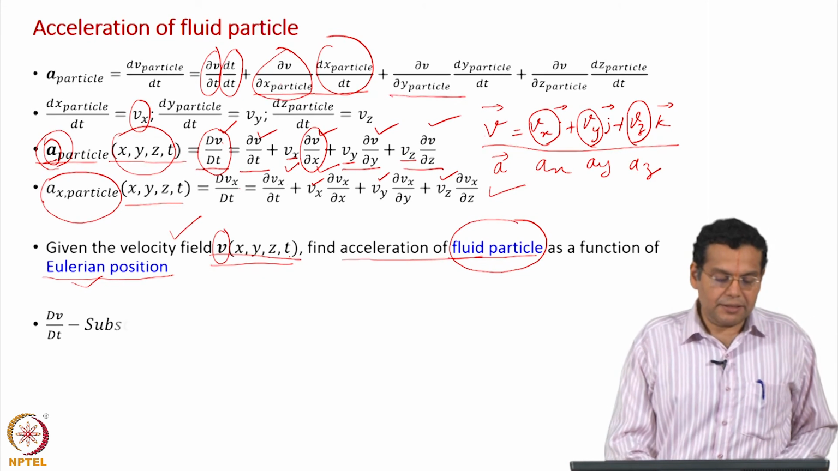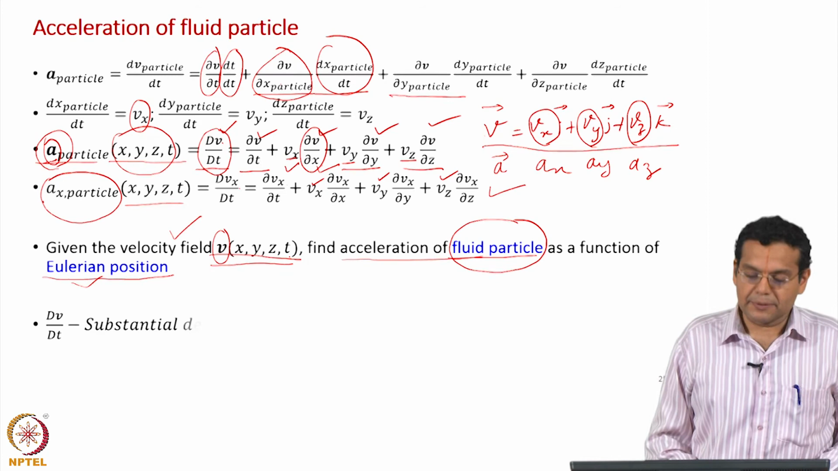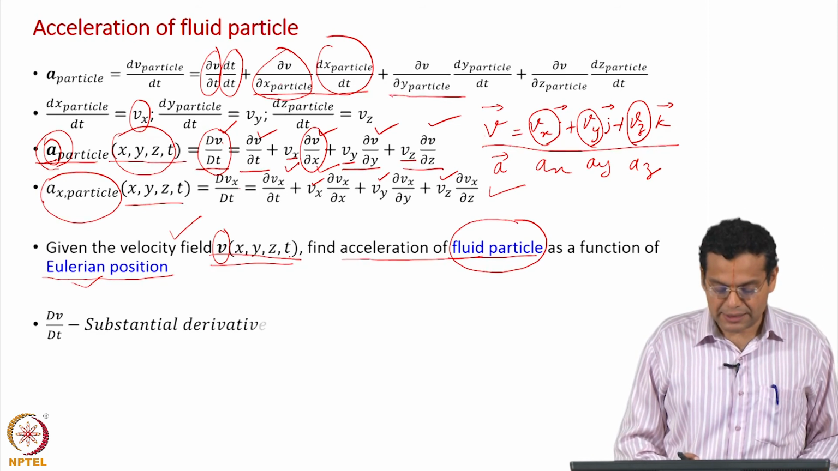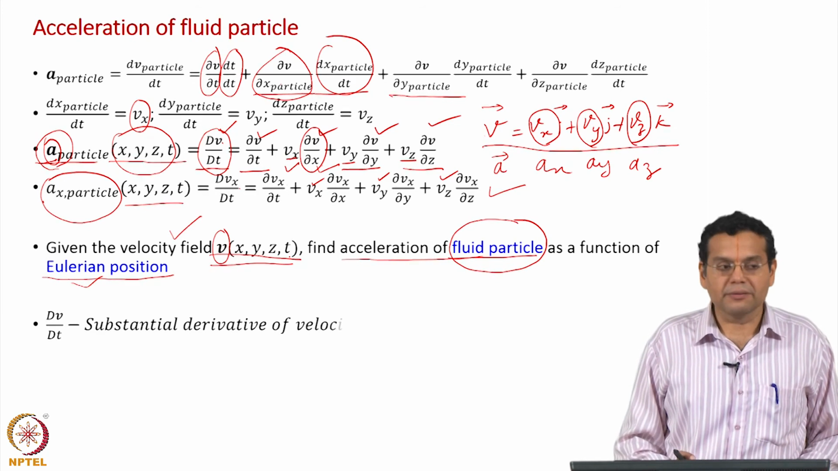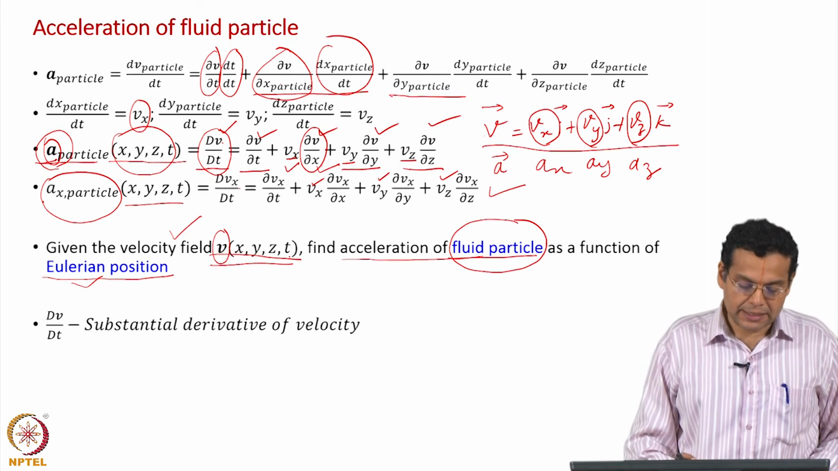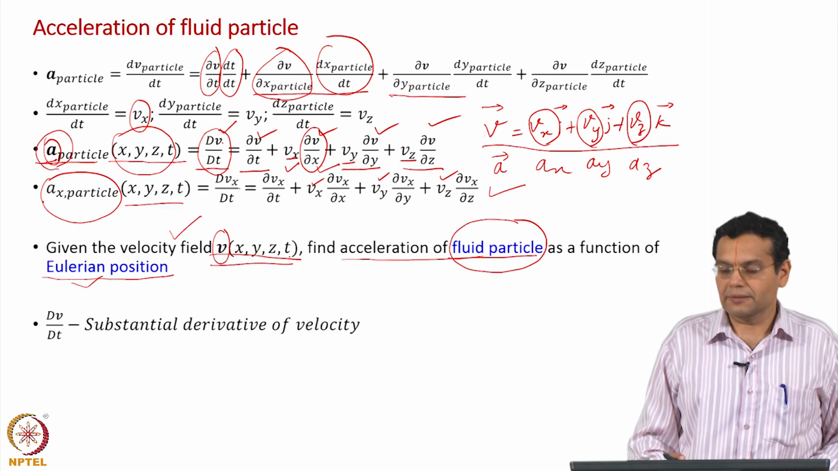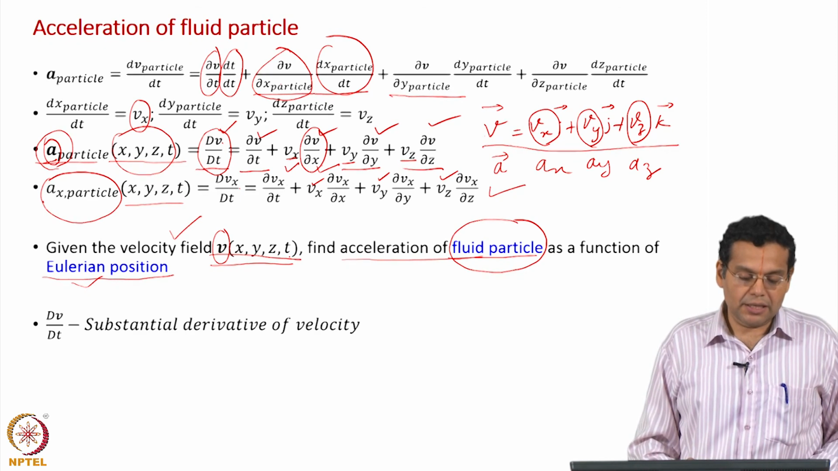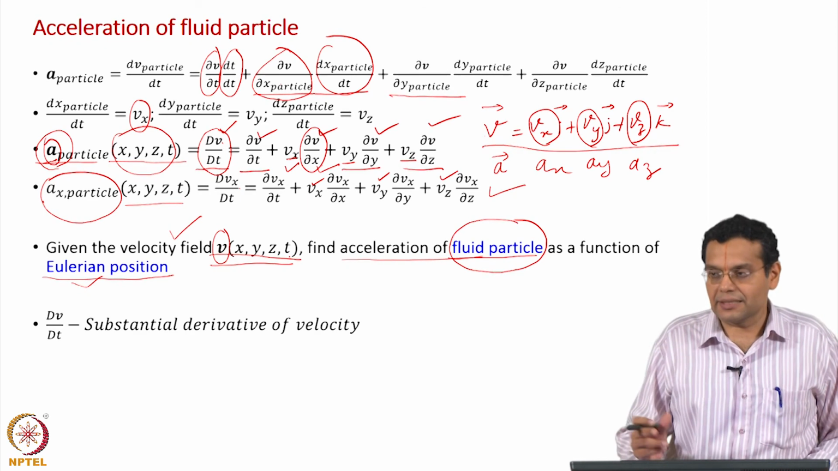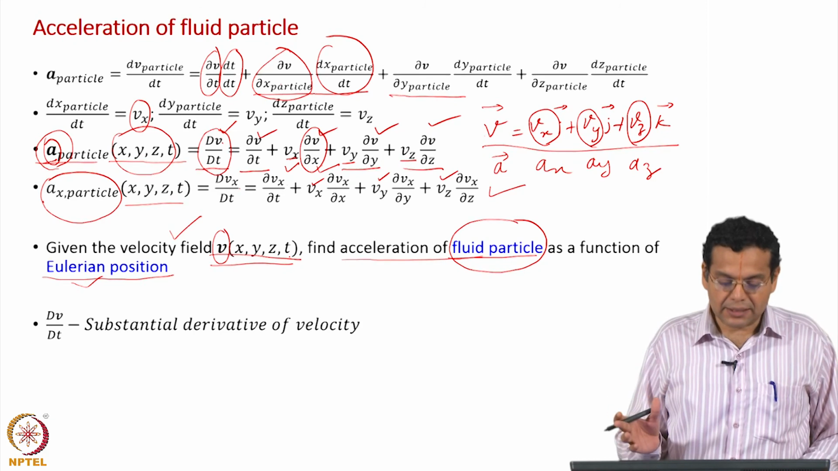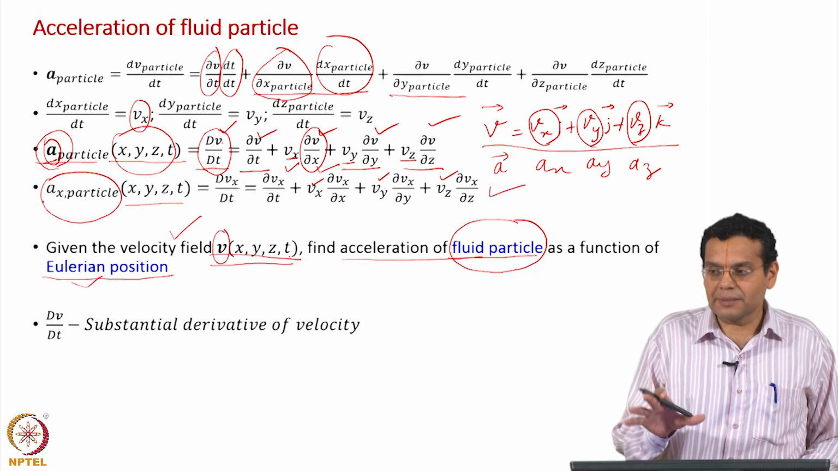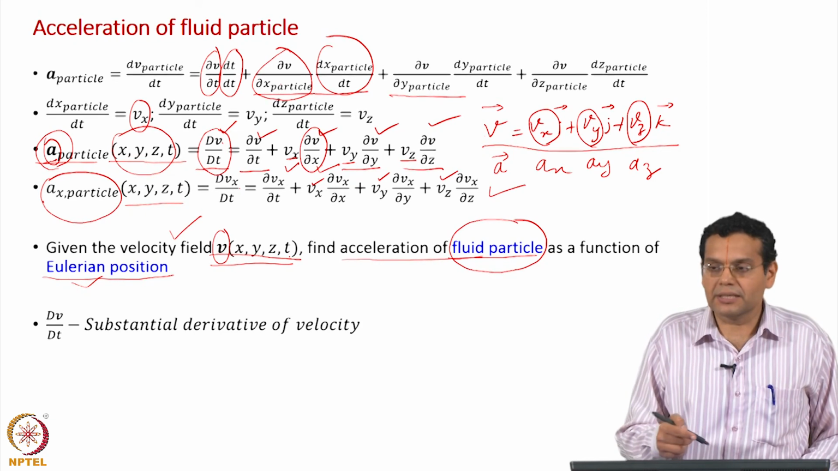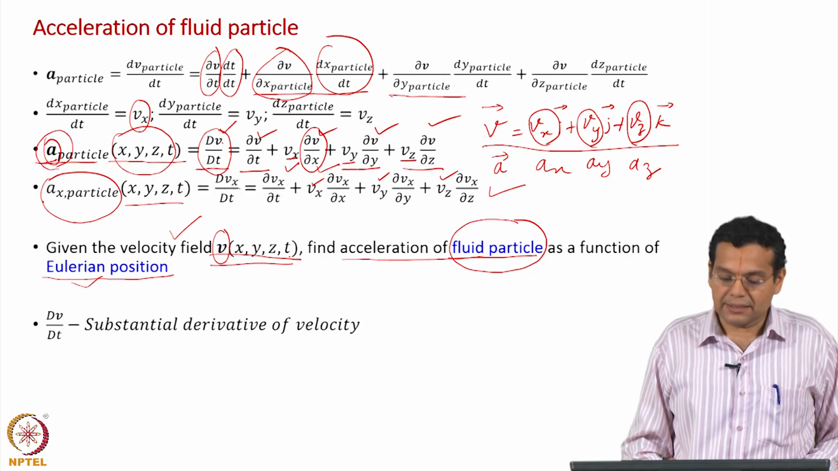So, DV by Dt, as I told you, is called the substantial derivative, also called the material derivative. In this particular case, it is the substantial derivative of velocity, okay. And because it is the substantial derivative of velocity, it is also called the acceleration, okay. Substantial derivatives of other variables do not have any special name, but because it is velocity we call it acceleration. Okay.